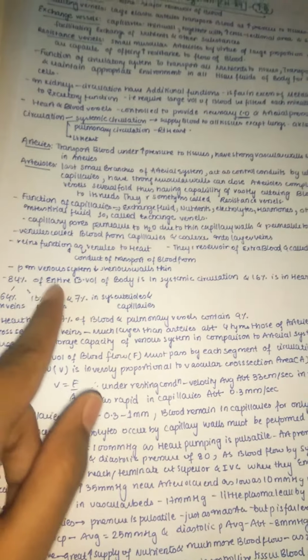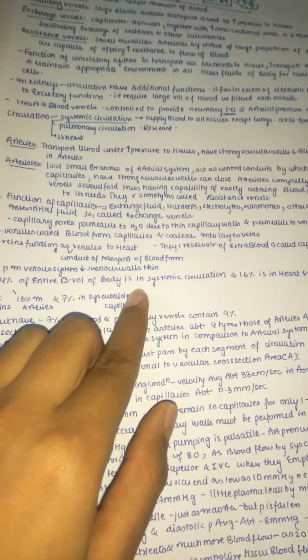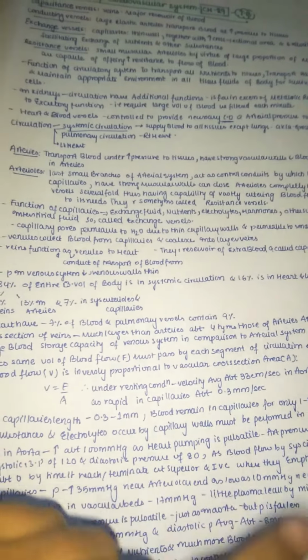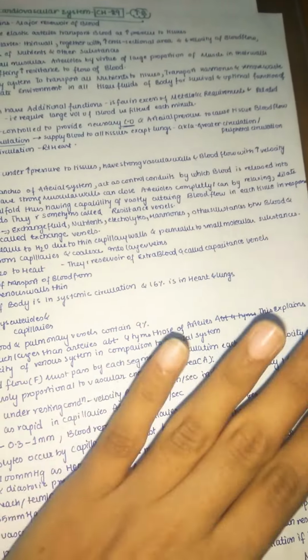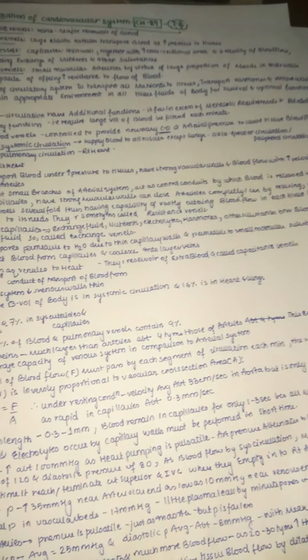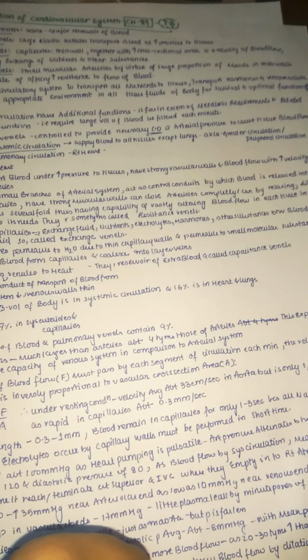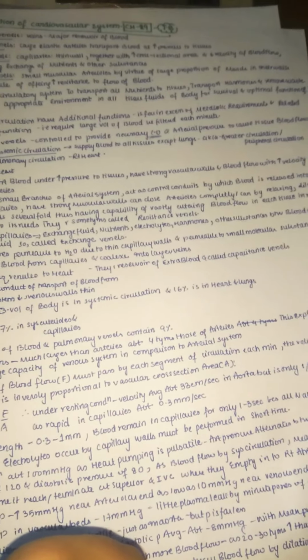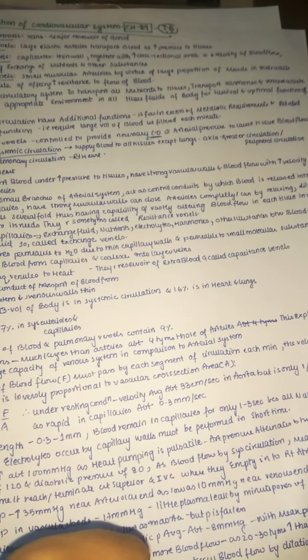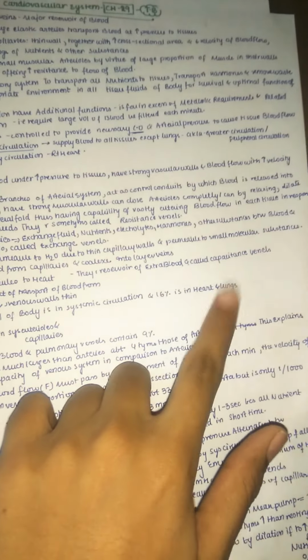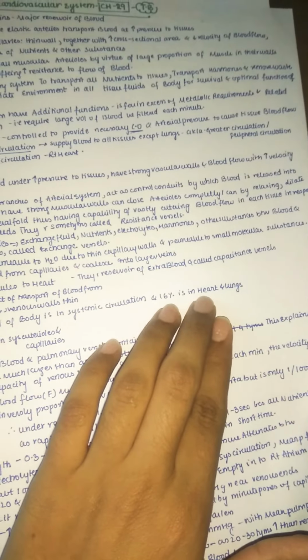That's it. 85% of the entire blood volume of the body is in the systemic circulation, because it is the greatest circulation, supplying the whole of our body, and 16% is in the heart and lungs. Only 16%, because the heart also needs blood supply to work, right? Not only all our organs, even the heart needs its blood supply, mainly done by the coronary arteries. That 16% includes the heart and lungs: 8% for the heart and 8% for the lungs.